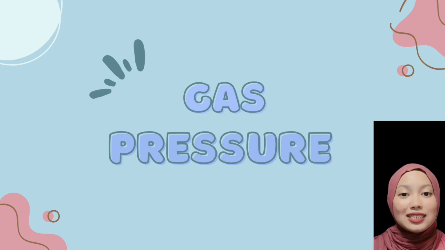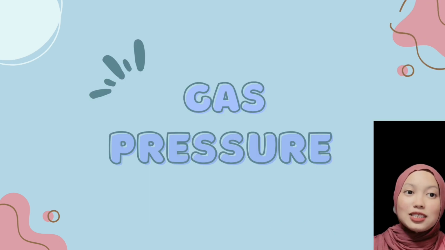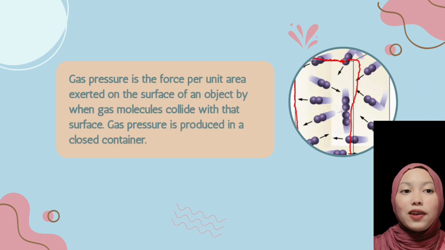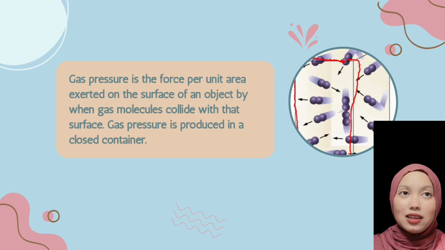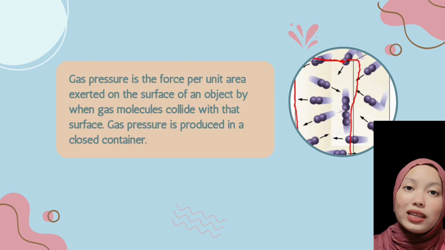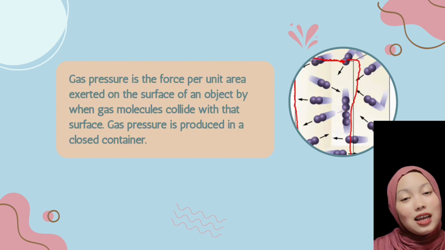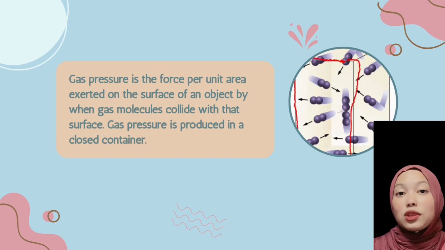The definition of gas pressure is the force per unit area exerted on the surface of an object when gas molecules collide with the surface. Gas pressure is produced in a closed container. That means gas pressure only happens when the gas is in a container, and gas pressure will not happen if the gas is outside the container.